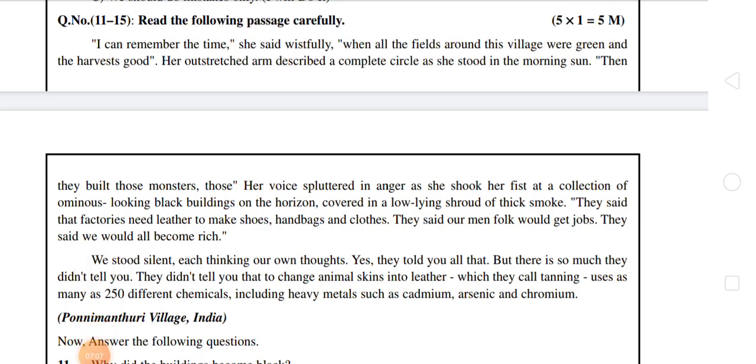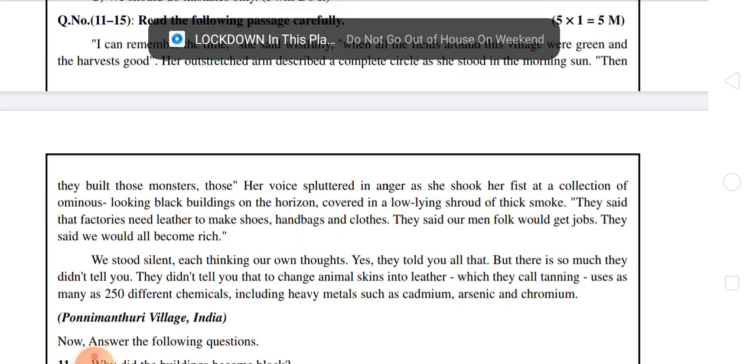But the questions which we are getting in the question paper, 11 to 15: read the following passage carefully. This passage comes from A reading or B reading or C reading, any one of the parts in our English textbook. That is very important to remember. Here also each question carries 1 mark. 5 into 1 is equal to 5 marks.